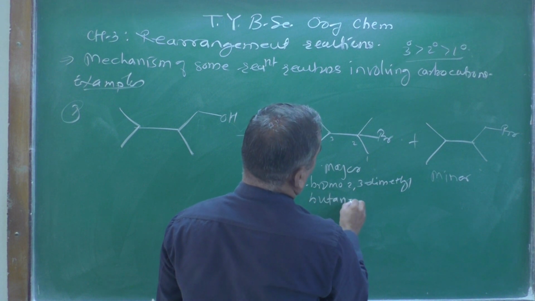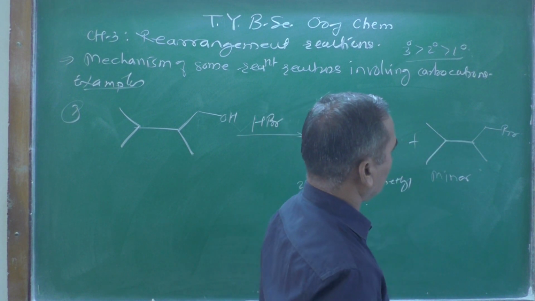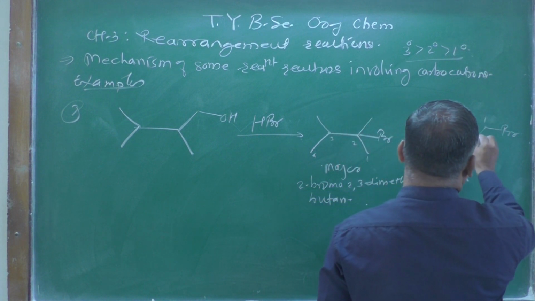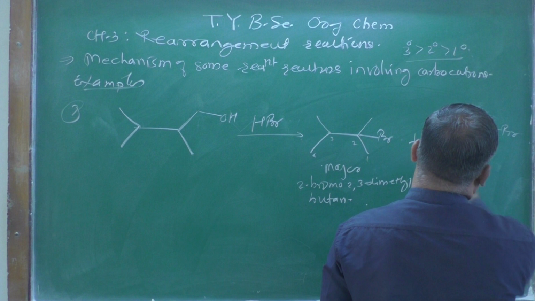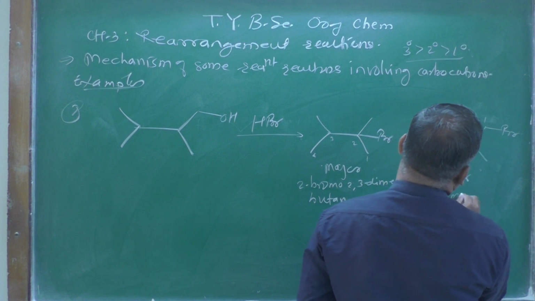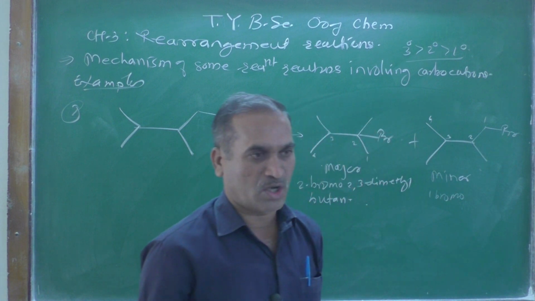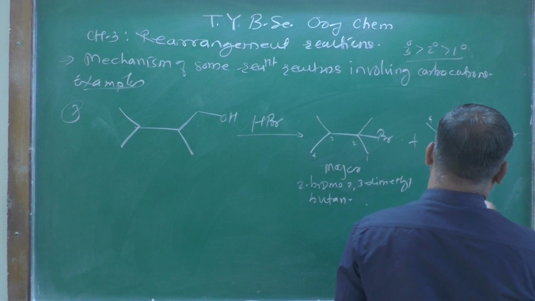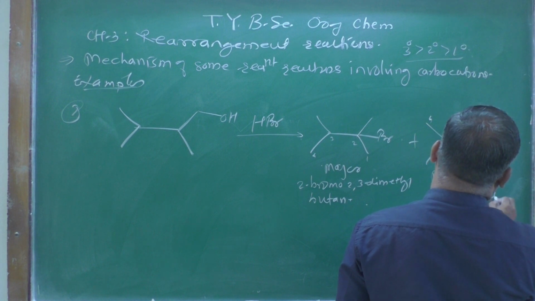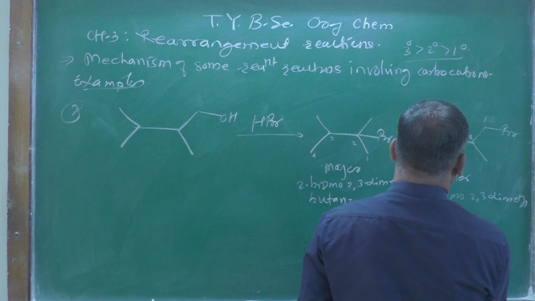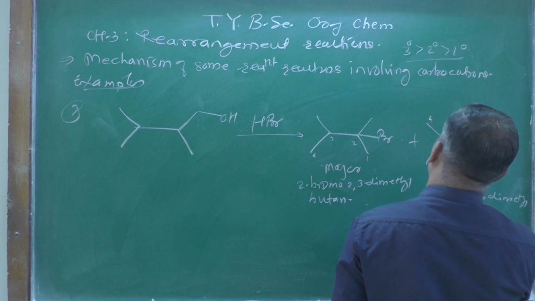So that is the IUPAC name of this compound. Can you tell me the IUPAC name of this compound? Yes, 1, 2, 3 and 4. Look at that: 1-bromo, where the 1 you can mention or not, it doesn't matter. But here 1-bromo and then 2,3-dimethyl butane.